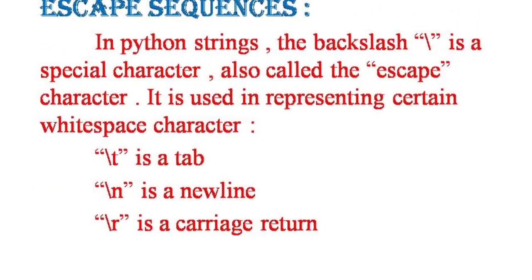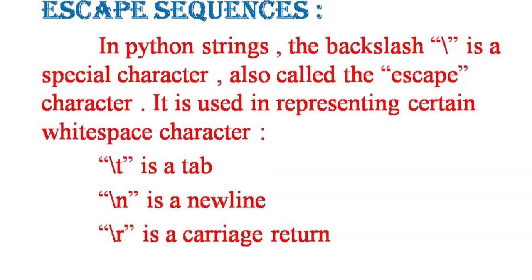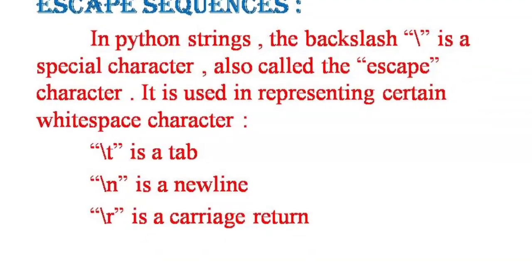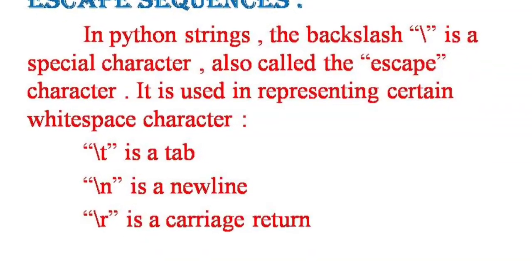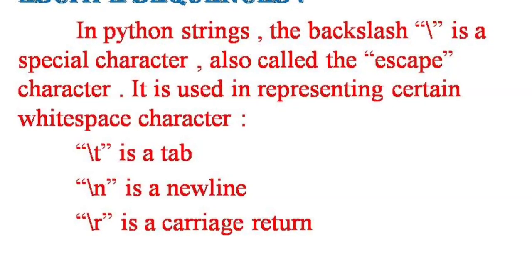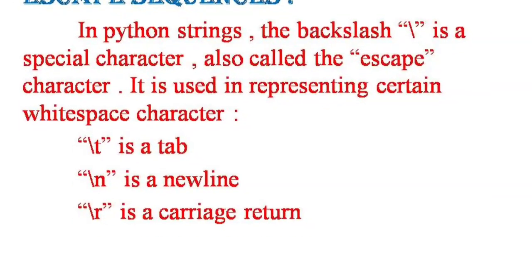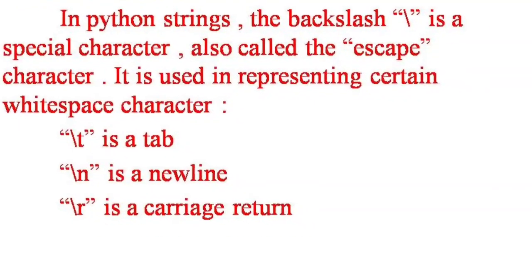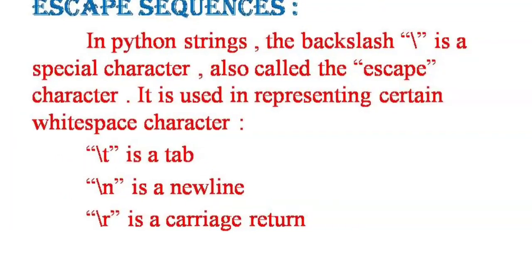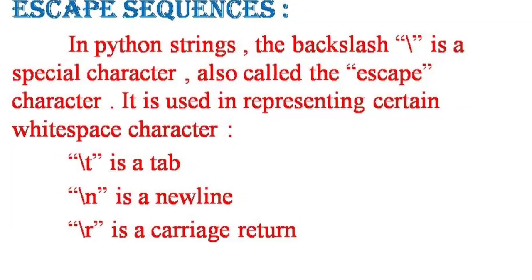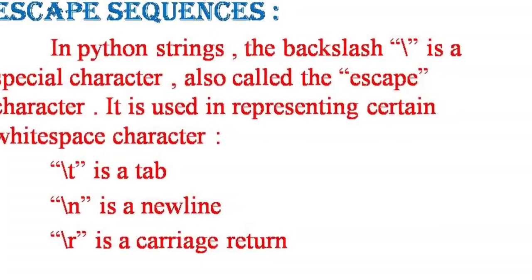Now, escape sequence. In Python string, backslash is a special character also called as escape character. Example: \t is a tab, \n is new line, and \r is carriage return.